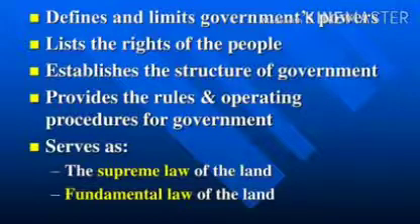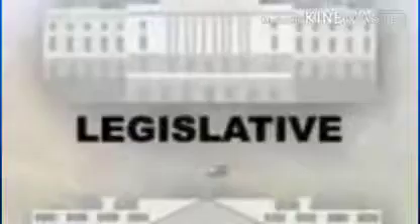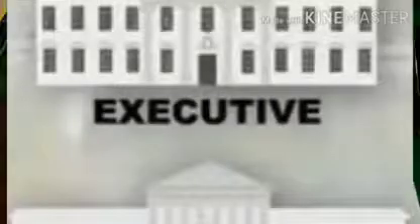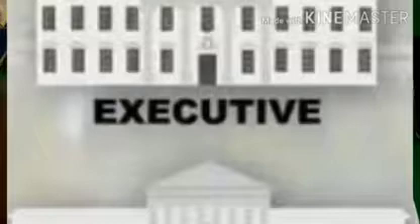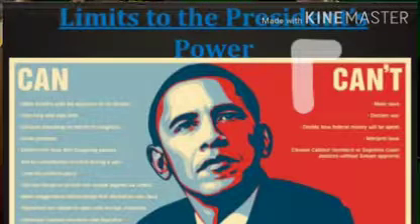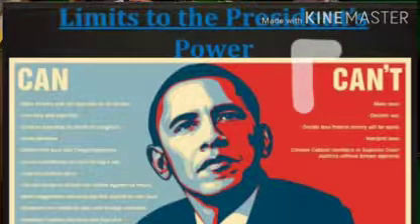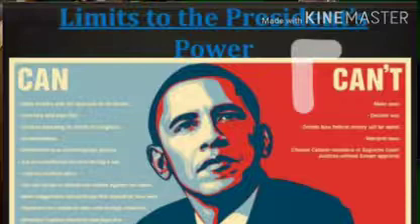Powers of different organs of the government are clearly defined in the Constitution. So we can see that there are different powers for different people. For example, the power of president is not similar to the power of the prime minister. Let us take the example of your school. In your school, the power of principal is different from the power of the teachers. The power of the teachers is different from the power of the caretaker. So we can see that in an institution, the power is different from one another. So this is a very important point and we should surely remember it.